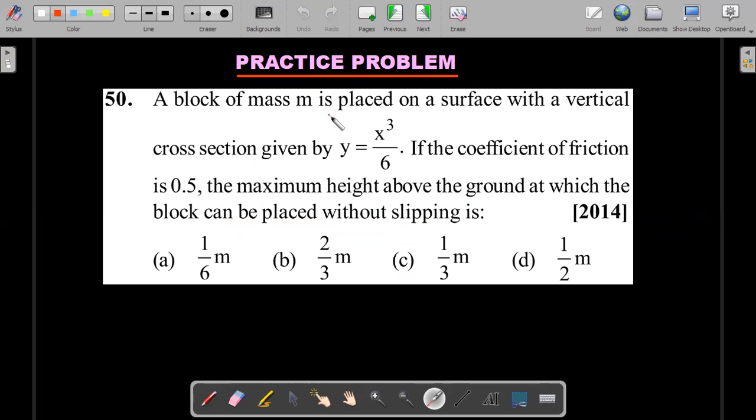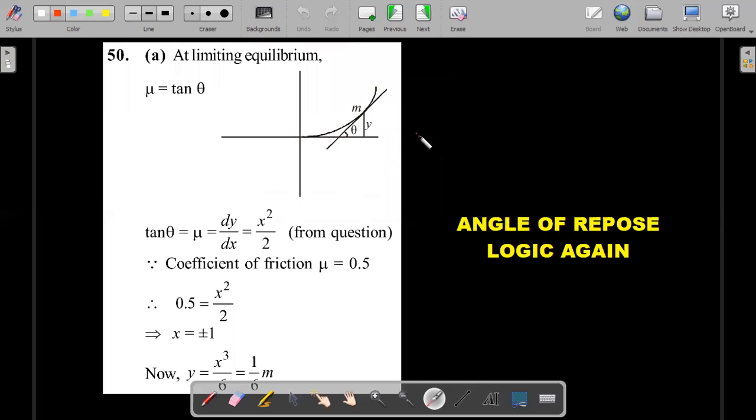This is a practice problem that I would like you to do. Same thing again, the insect crawling problem, a variation of that is given here. Your job is to again consider the slope at that particular place. For a hemispherical ball, how you calculated the slope, he'll give you a cross section of an equation, and you know the slope is given by dy by dx. So I would request you to solve this on your own. I've also provided the solution for your support once you are done with your work.